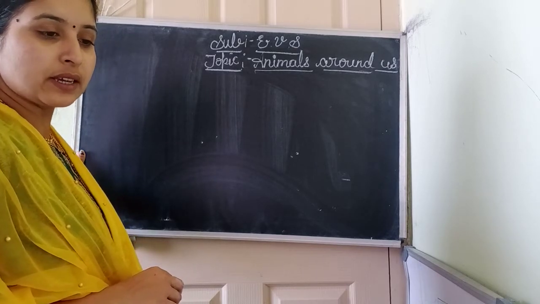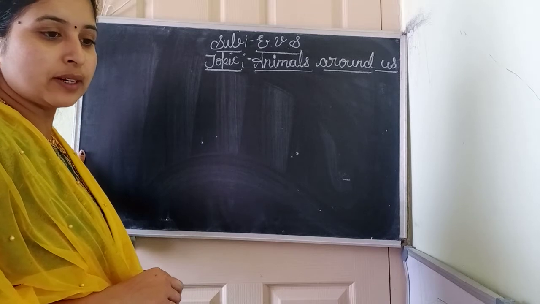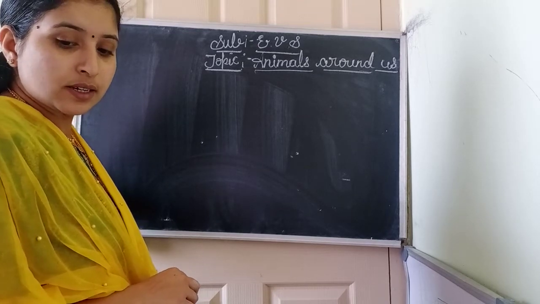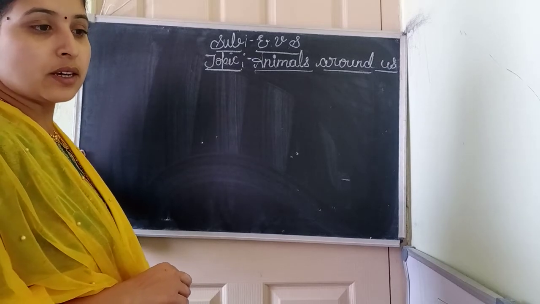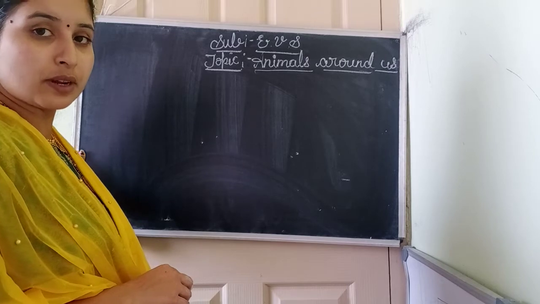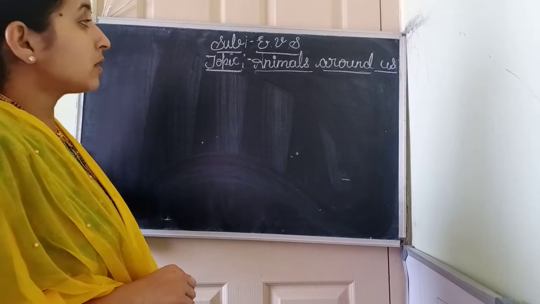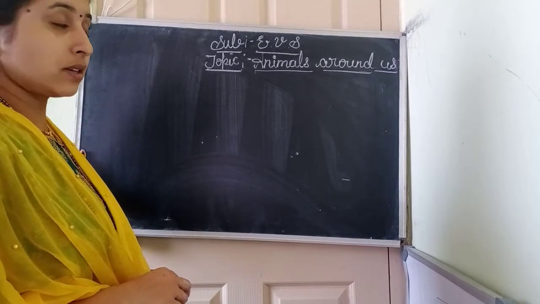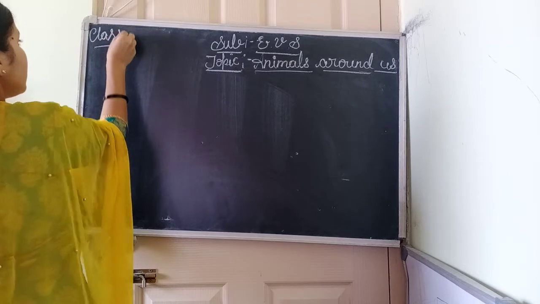Then children, anything else? Tell me, children, anything else? Okay, donkey is kept in a barn, right? Snakes and rats live in a hole, rabbit lives in a burrow. This is the information I have taught you about this lesson Animals Around Us, right? Yes, class. First standard.